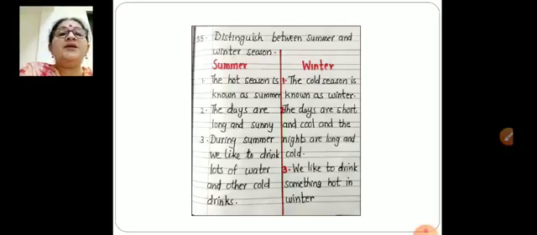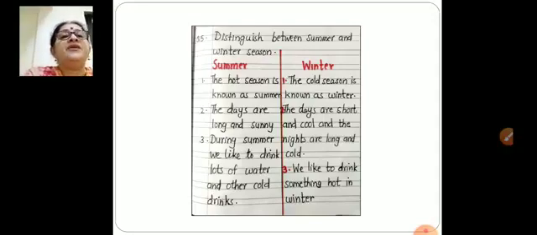Then during summer, we like to drink cold drinks? No. We like to drink lots of water and other cold drinks. During summer, we like to drink lots of water and other cold drinks. And in winter, we like to drink something hot. So these are the three main differences between summer and winter season.